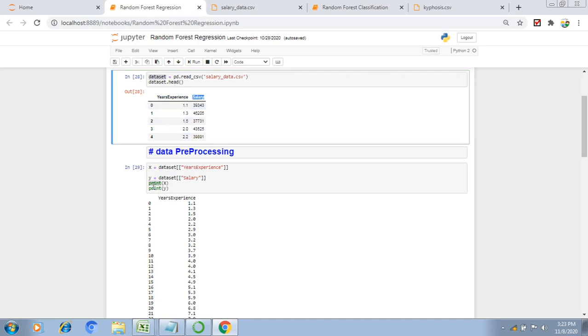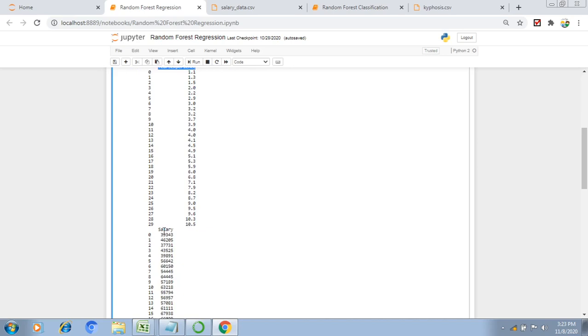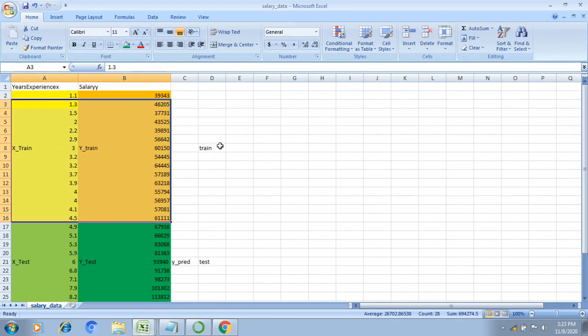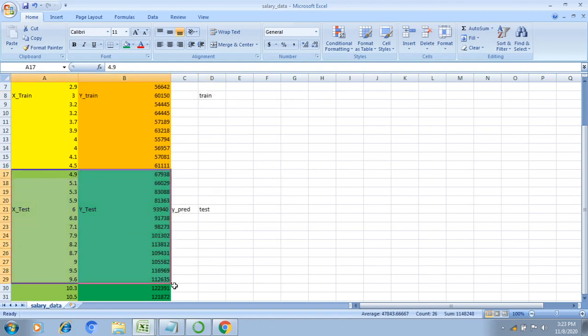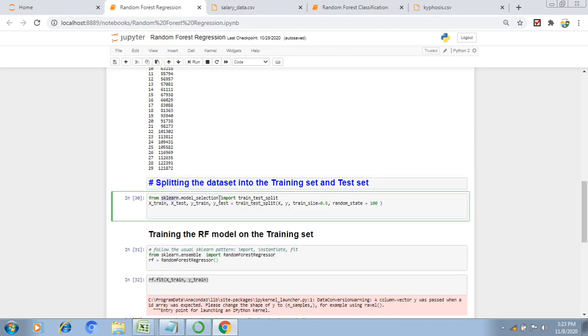First I am printing X, years of experience. In a similar way salary is my Y. Here I am splitting the data set into the training set and test set. As we discussed, the train set is 50% and the test set is also 50%. I divide the data set using sklearn model_selection, importing train_test_split.